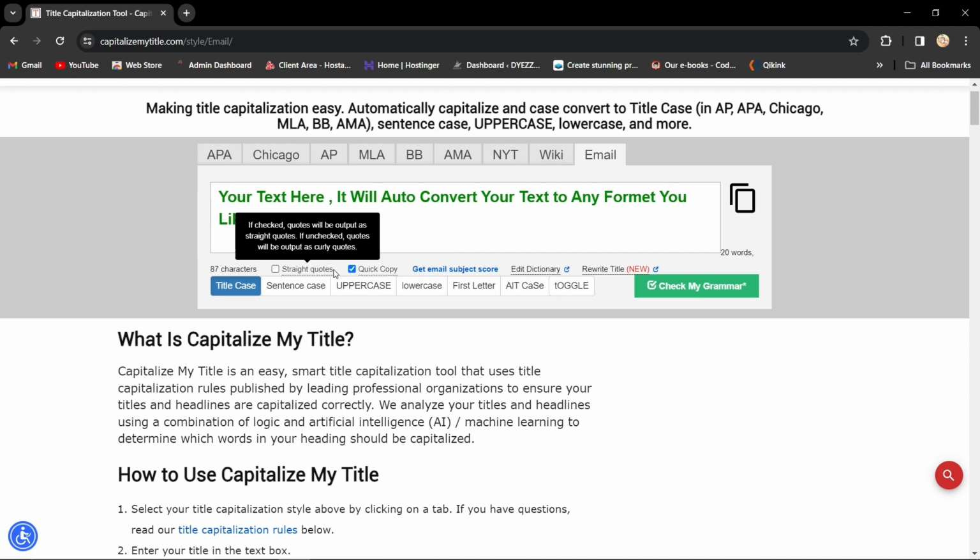It's a fantastic tool for ensuring your titles and headlines follow the correct capitalization rules. Try it out for your next project.